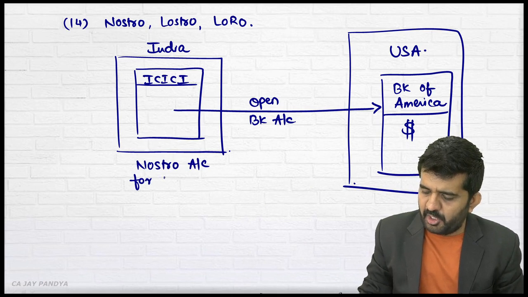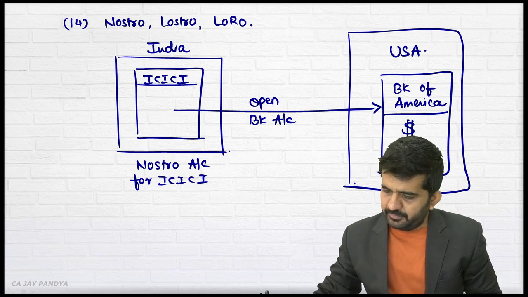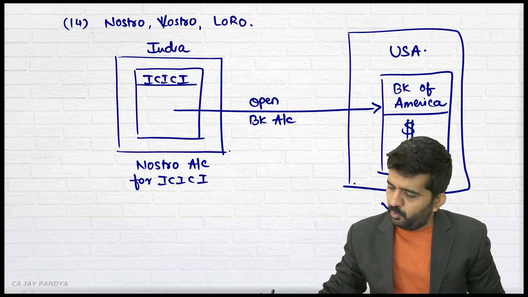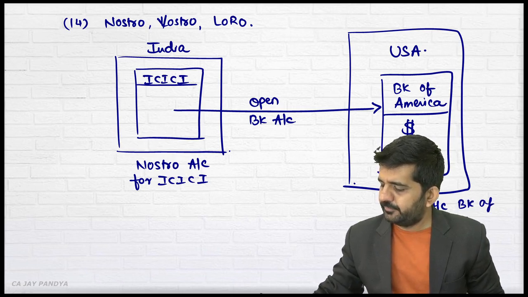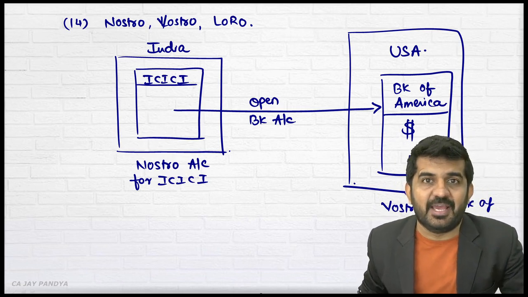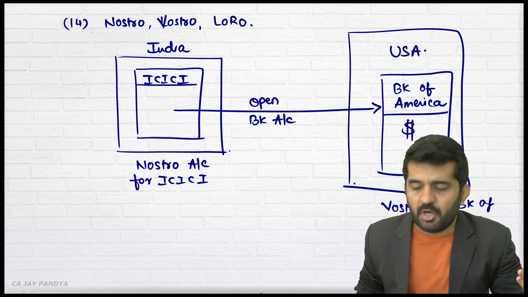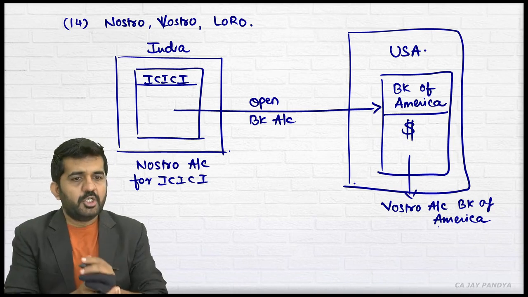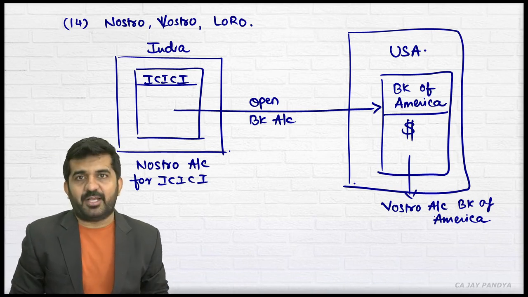This will be nostro account for ICICI Bank. This will be vostro account for Bank of America. What will Bank of America say? We are having a vostro account of ICICI Bank. What will ICICI Bank say? We are having a nostro account in Bank of America. So this is just the name of the account, as if the name of the account is saving account and current account. Alright. So this is nostro account, vostro account. The point is, what is the loro account?